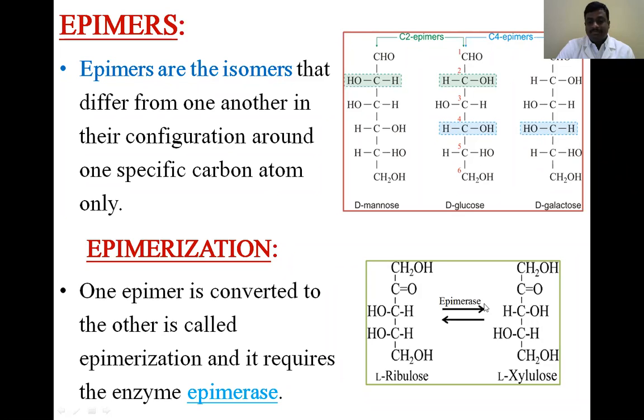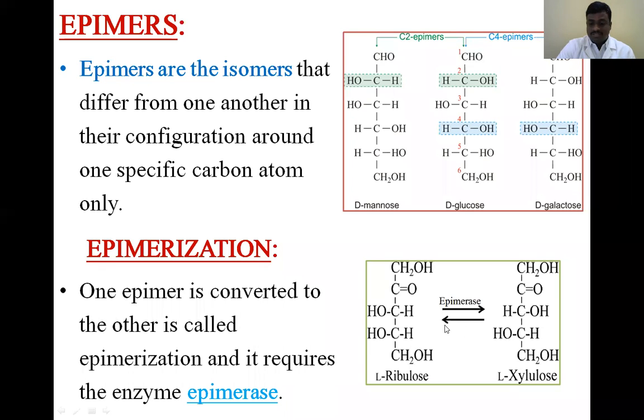That enzyme is called epimerase. Epimerase is the enzyme that is required for the interconversion or formation of the epimers. Okay, here is another example, ribulose, that is converted to xylulose in the presence of the enzyme epimerase.